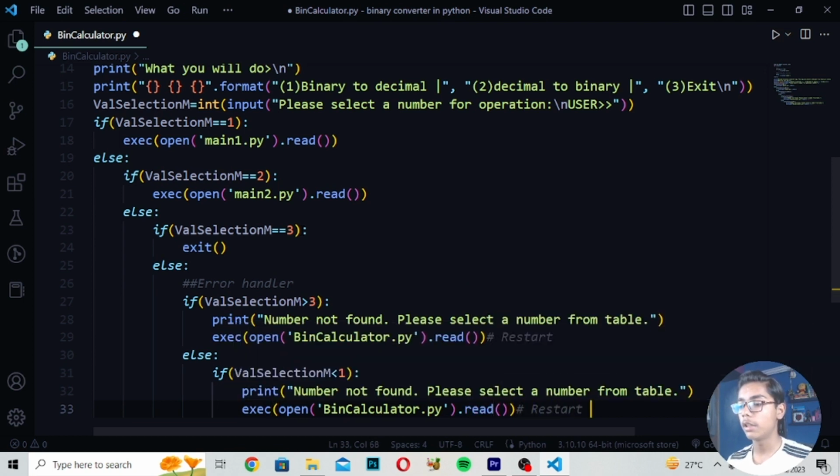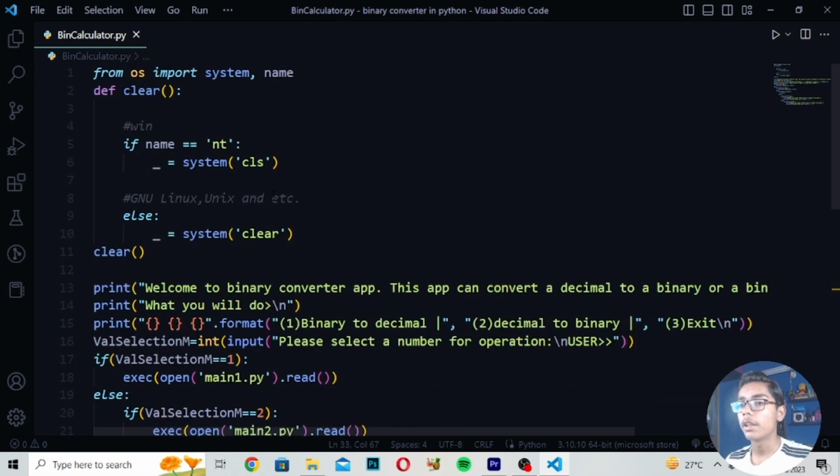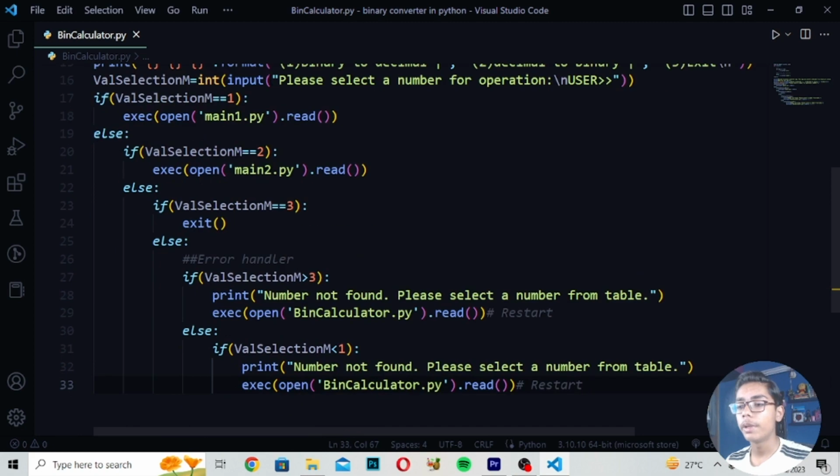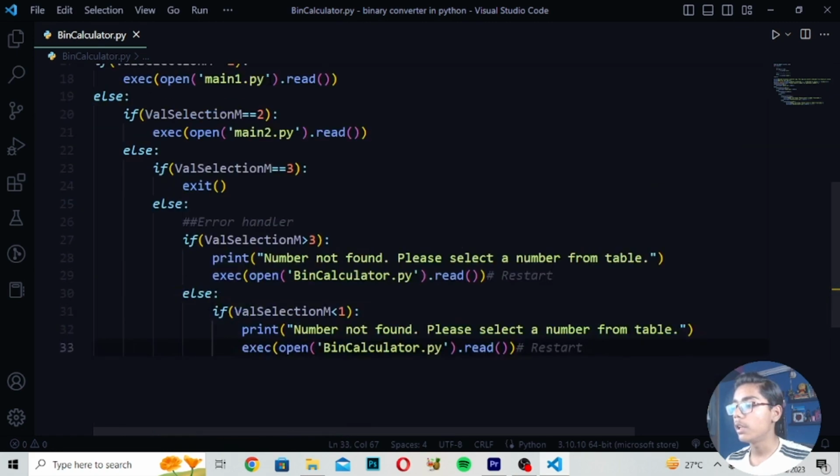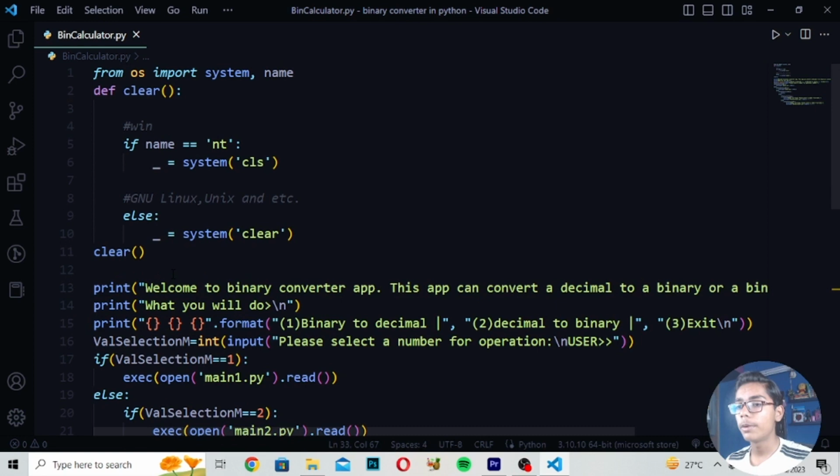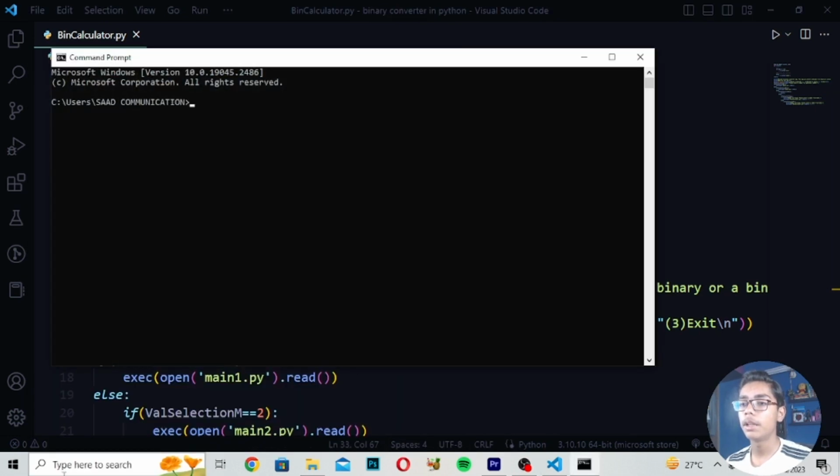So here I will be writing this, then you have to save it. You can see we have just saved this file, which means our binary converter app is now built. So we have to now run it. For running you have to use your command prompt. So I will be moving to command prompt, which is cmd.